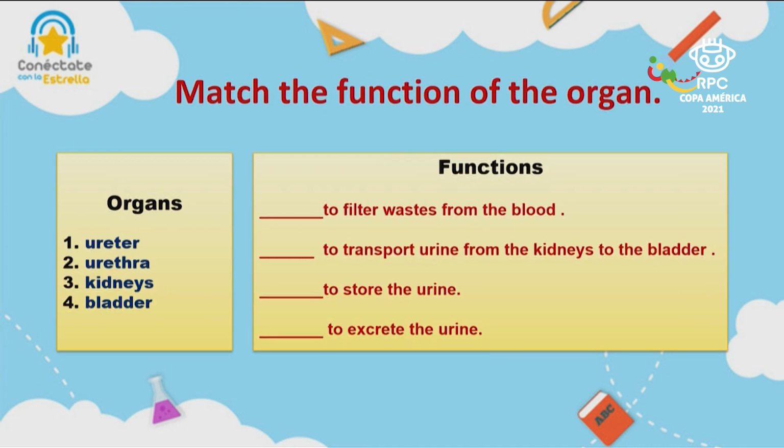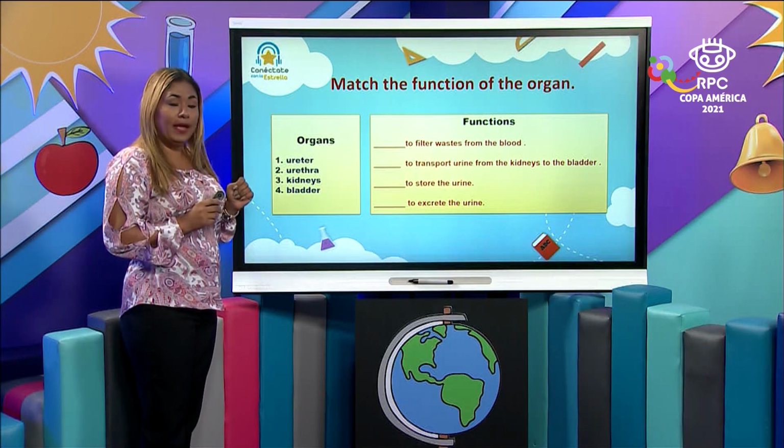So now let's match the function. Here we have one more time 4 different organs that we have to place according to the content of the second column. What are the functions? For example, I have to filter wastes from the blood, to transport urine from the kidneys to the bladder, to store the urine, and to excrete the urine. 4 different functions versus 4 different organs.